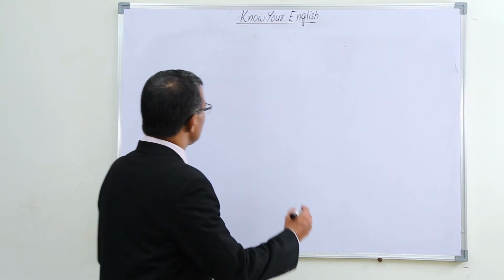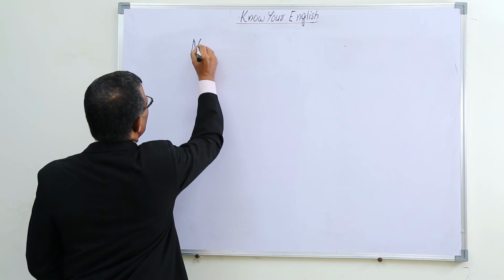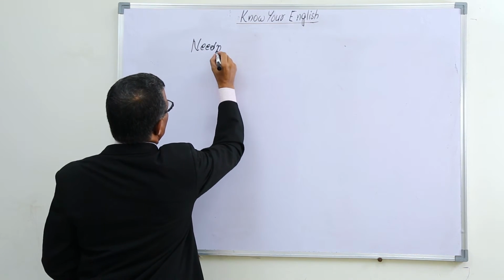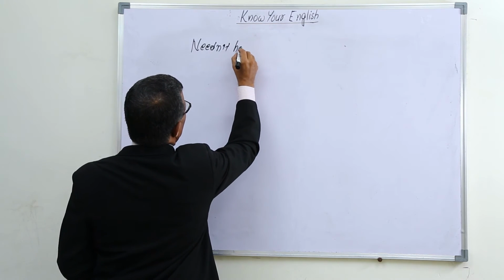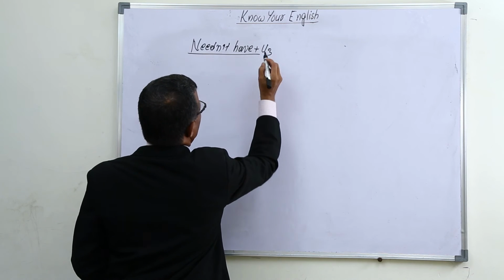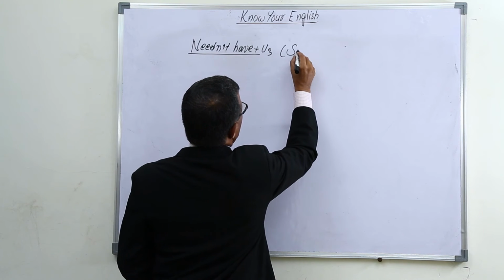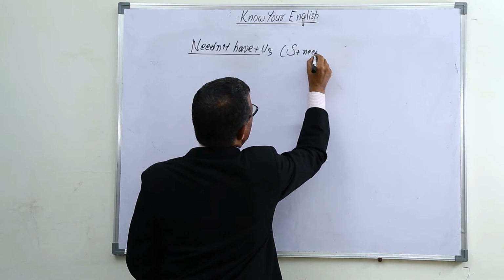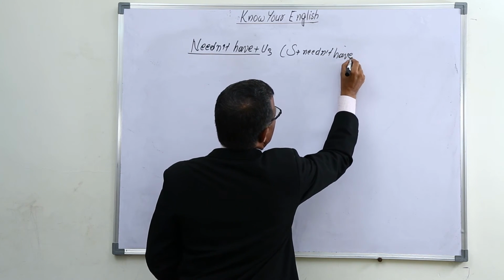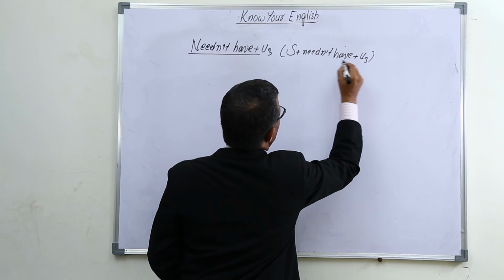Now let us learn needn't have plus V3. Subject plus needn't have plus V3.